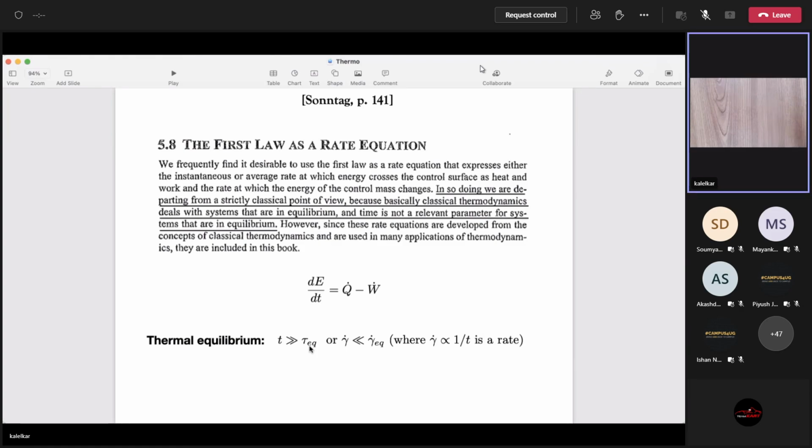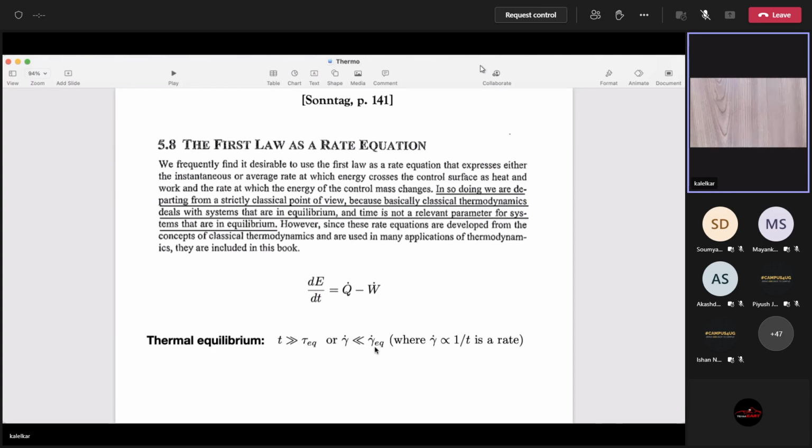Then it's as good as saying the system is at equilibrium, even though it's varying. It will equilibrate, but your process takes 1 hour. So then it is okay as an approximation to write a rate equation like this. Another way of looking at it is the rate of the process is much less than the equilibration rate. This is the same thing written in different words.